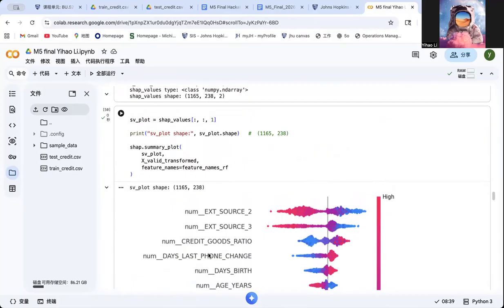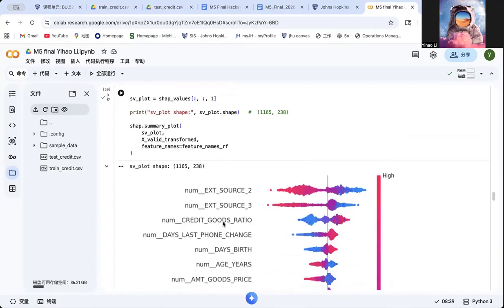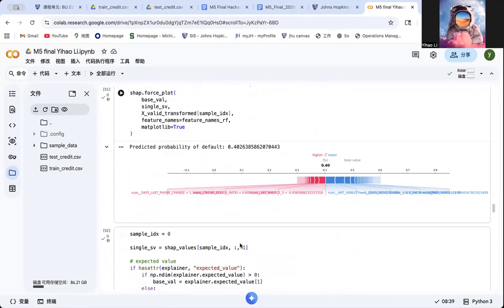To provide a more detailed explanation, I also use SHAP values. The summary plot shows how each feature influences prediction across the dataset. I also generate local explanations using the SHAP force plot and a waterfall plot for individual applicants.